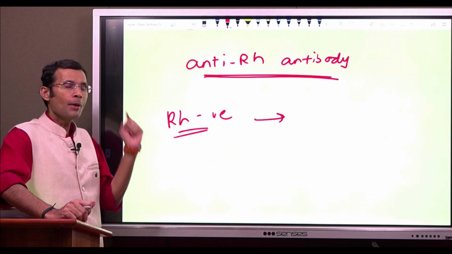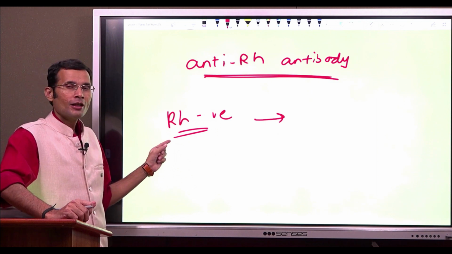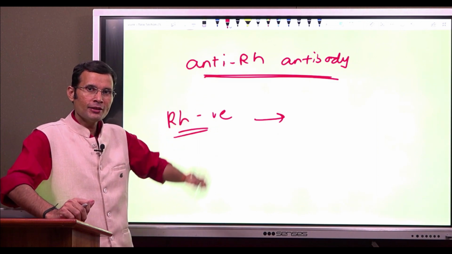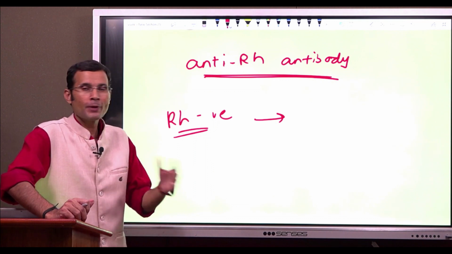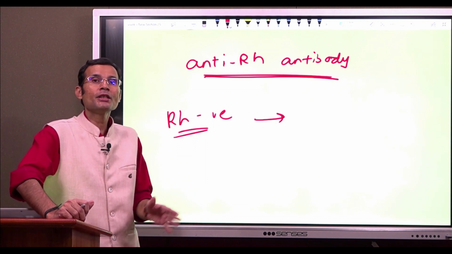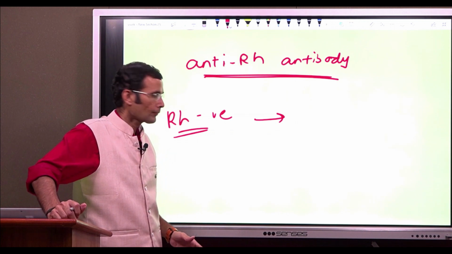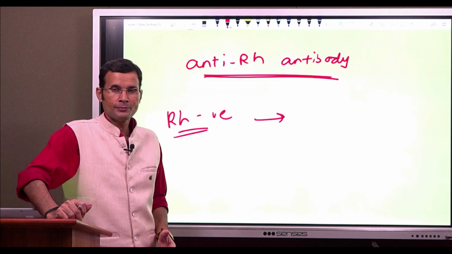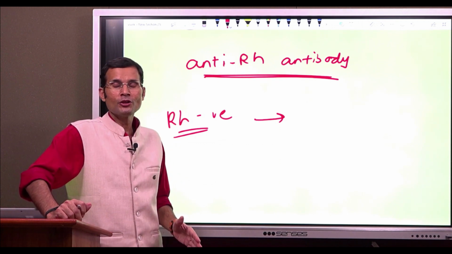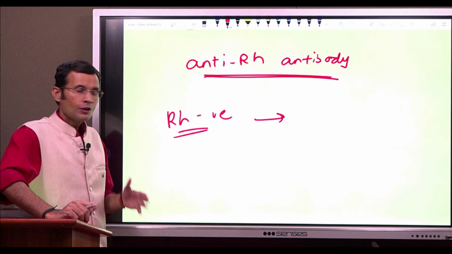It's not applicable here. Rh negative individuals also do not show anti-Rh antibody in the plasma. Why? Because, unlike the A and B antigens, the Rh antigen is not present elsewhere except on the RBCs. Rh antigen is not found in nature. It's present only and only on the RBCs.